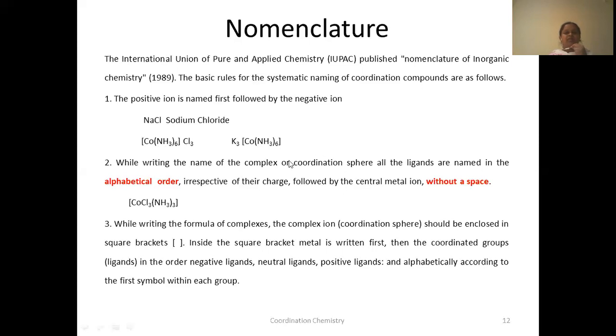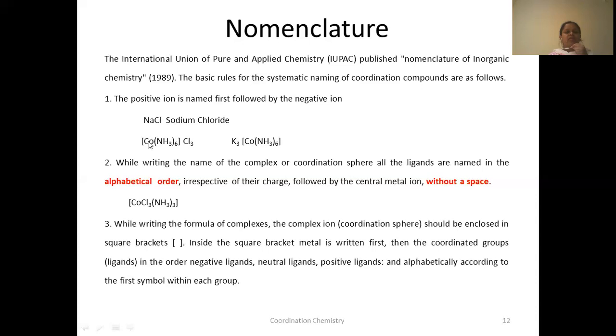Similarly, in this case, suppose the formula is like this. What is the first written ion here? Potassium. Always the positive ion will be written first. Therefore in this case, potassium is a positive ion or cation, and this coordination sphere is the anion. Therefore you have to name first potassium, followed by the coordination sphere.